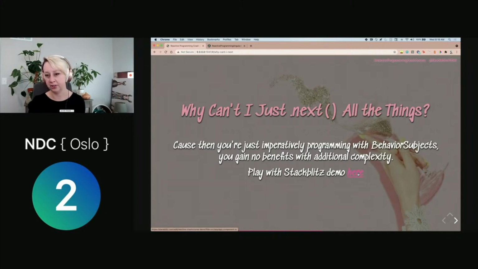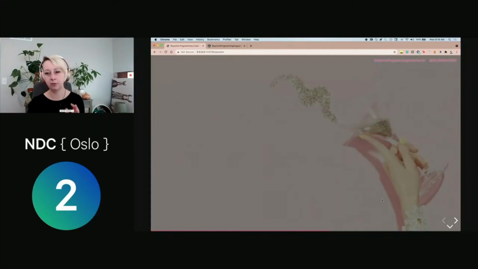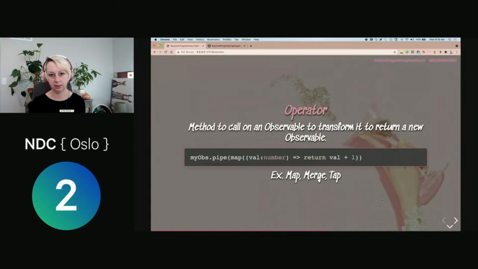I'll link these slides later. There's kind of a StackBlitz demo that goes more in depth about why this can be problematic and how to see the differences. But I want to move on through my slides being weird. Okay. I want to keep touching on some of our core concepts of RxJS so we can get to the actual reactive programming exercise. So we talked about observables, we talked about types of observables like subjects and behavior subjects.